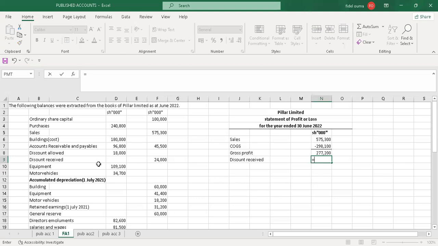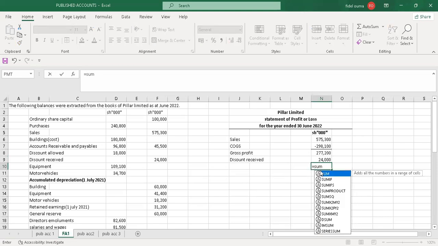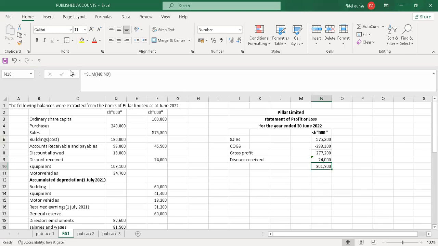Yeah, so I'll add it to the gross profit so that I sum this to get the total income. Yeah, so I'll have that as the total income, and I'll create a top border. So after that, there's no other income.